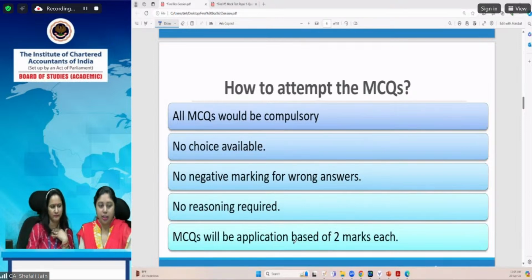Yes, Viraj, I think that answers your question. You have just asked whether there is any compulsory part in the MCQs. So in MCQs, everything is compulsory. You do not have any choice.